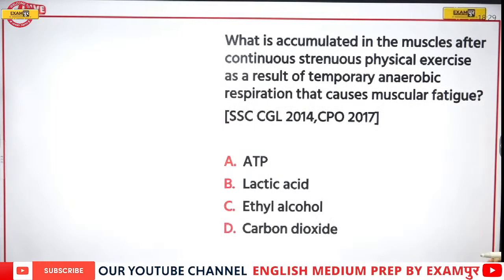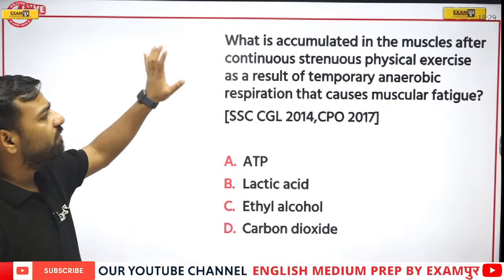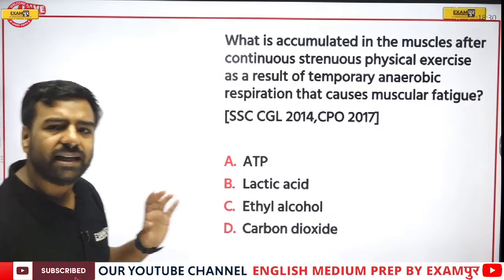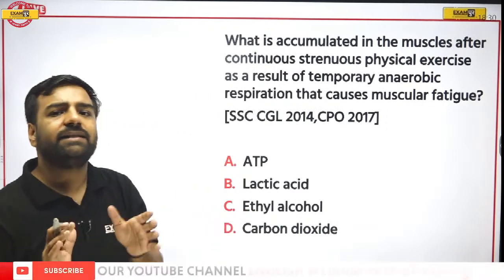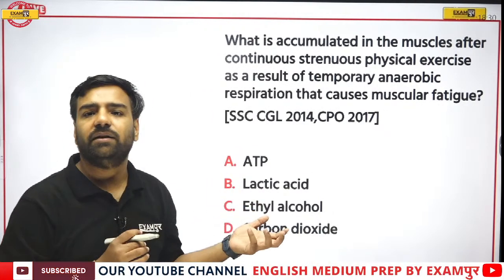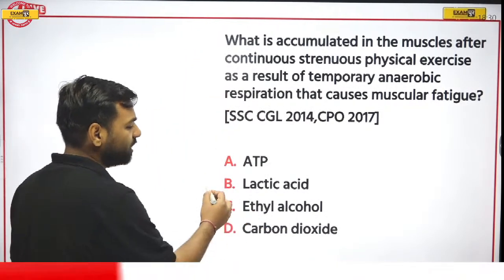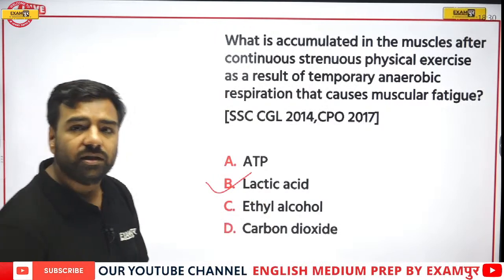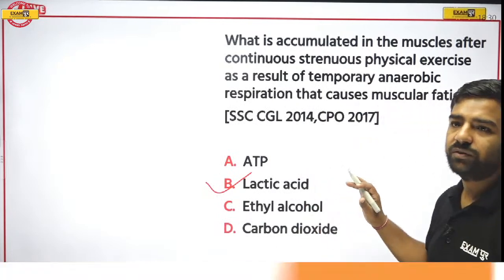Next, what is accumulated in the muscles after continuous physical exercise as a result of temporary anaerobic respiration that causes muscular fatigue? Now this is from CGL and CPO both. Here, remember, whenever we are talking about any sort of physical exercise, what will happen? Lactic acid gets accumulated because of which people feel tired or fatigued. So here, just have a look, is there any option? Yes, option number B is there, that is lactic acid. So remember, whenever anyone is feeling tired, we feel tired because of the presence of this lactic acid.